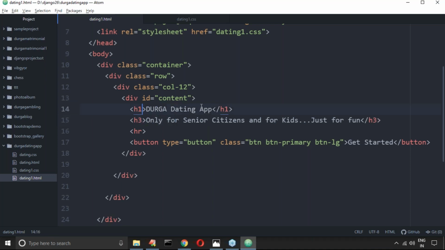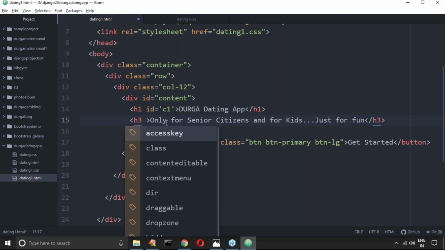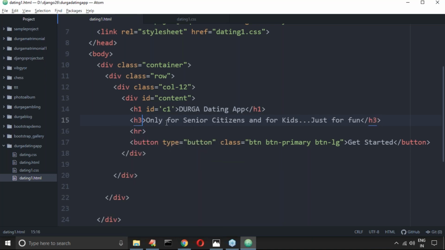I'll take an ID equal to C1 for some content. Forget about H3, sir. So C1 means only this line.